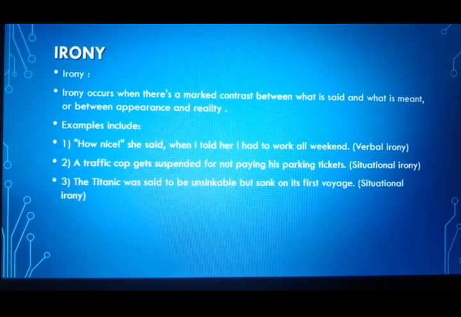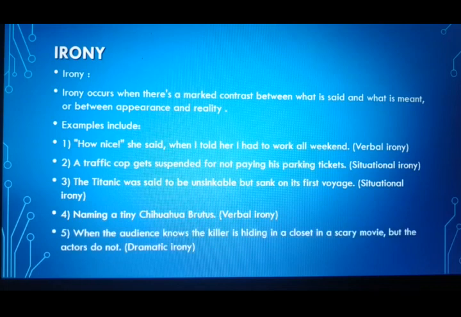The Titanic was said to be unsinkable but sank on its first voyage. So what do you say? It is supposed to be unsinkable, but in spite of that it sank into the water. So that is again situational irony. Naming a tiny Chihuahua Brutus, that is verbal irony. Tiny and Brutus, so these are all ironical situations.